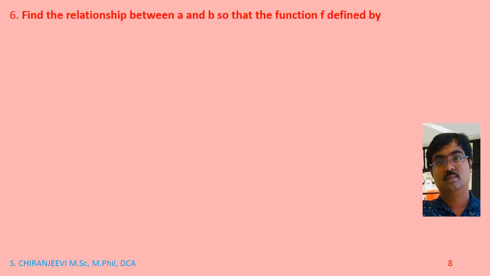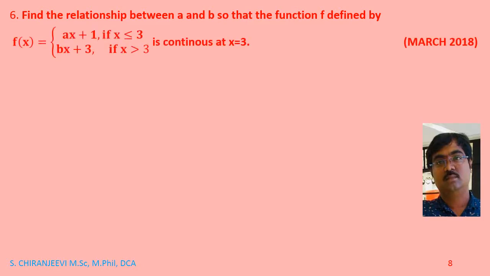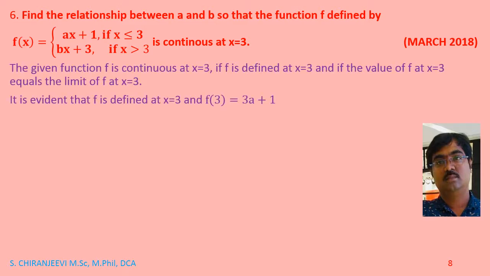Now the next problem: find the relationship between a and b so that the function f defined by f of x equals ax plus 1 if x less than or equal to 3, and bx plus 3 if x greater than 3, is continuous at x equal to 3, which was asked in the year March 2018. So now we find f of 3. f of 3 will become 3 into a plus 1. So limit x tends to 3 minus f of x equals limit x tends to 3 plus f of x equals f of 3.